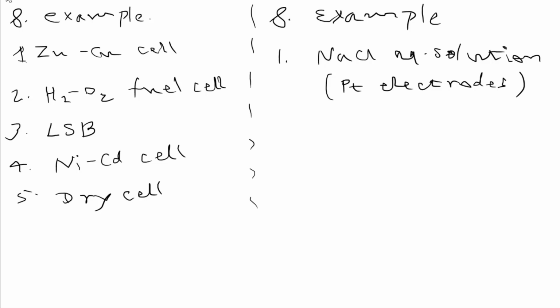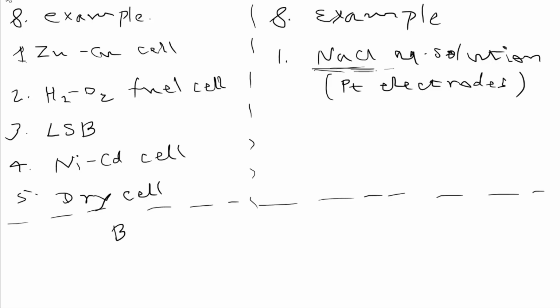Similarly, we can take any salt solution or molten salt, in which we dip two metal rods which are known as electrodes, and this combination is known as an electrolytic cell. Got it? So we can make many types of cells by changing only the electrolyte and electrodes. So these are the basic differences between these two types of process, and now we are taking a similarity between both of the processes. And to remember, the similarity is what?